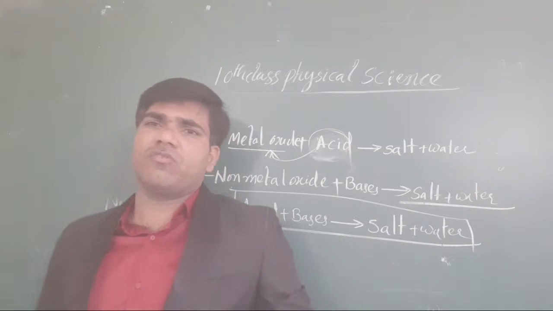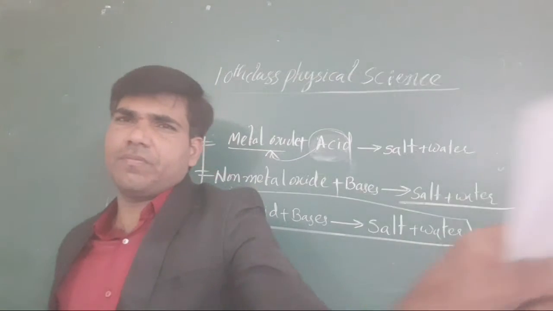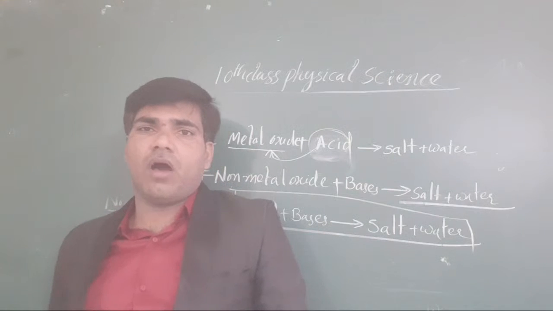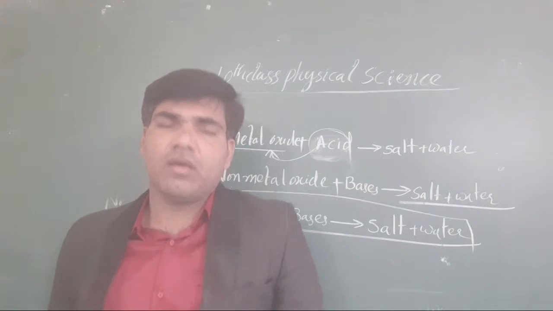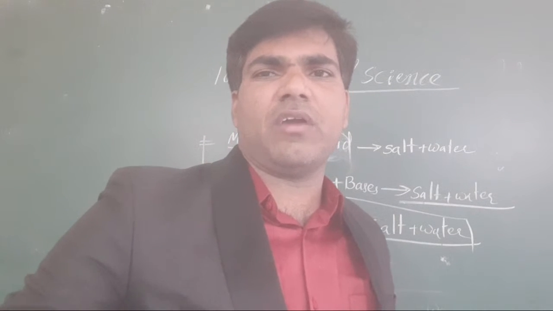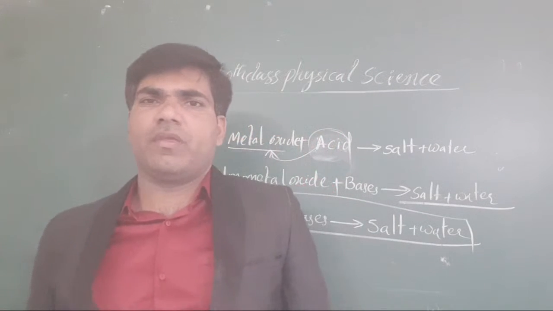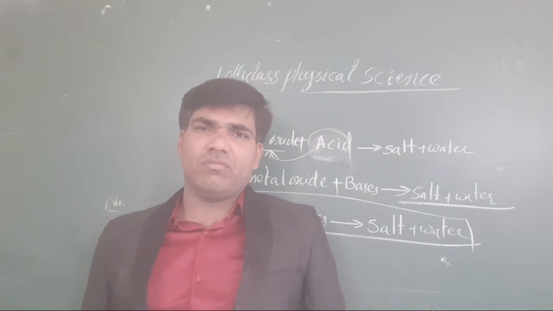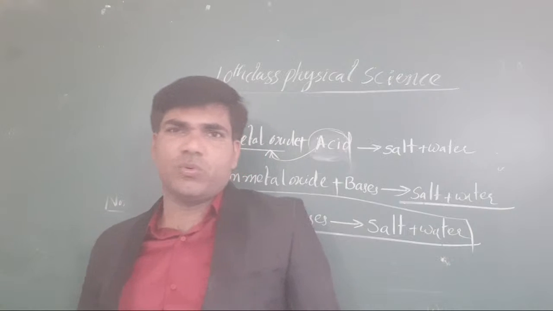Okay, clear or not, all the students? How? Tell me. Blue litmus: in case you take only blue litmus paper, an acid converts it into red color.